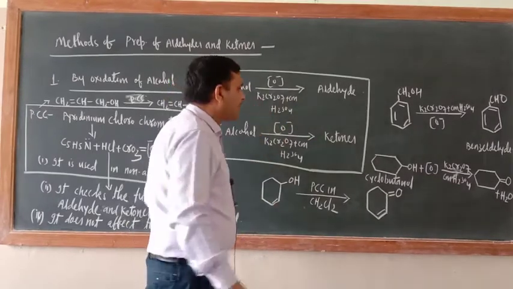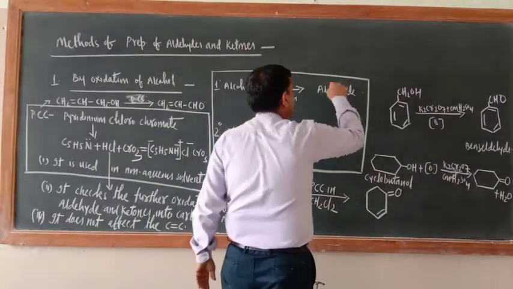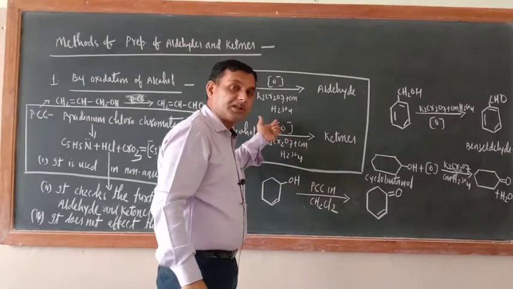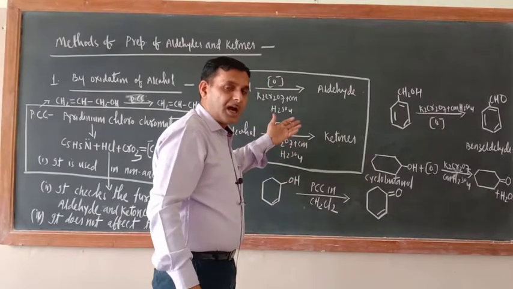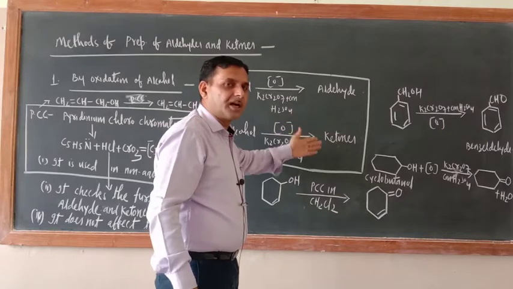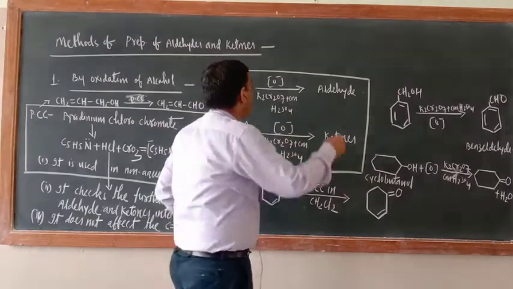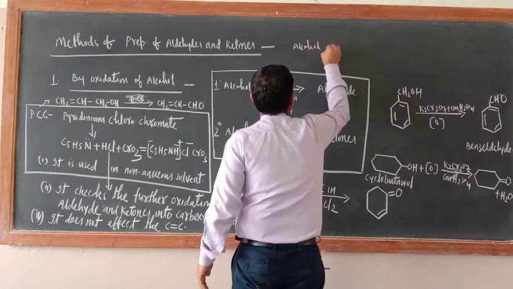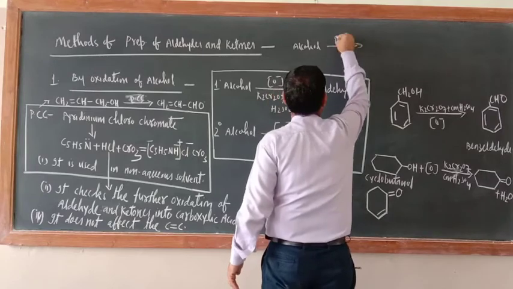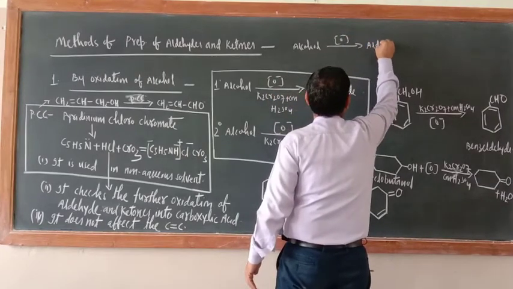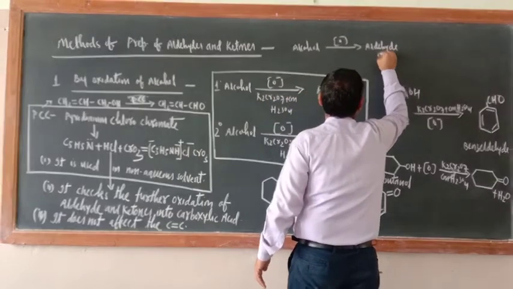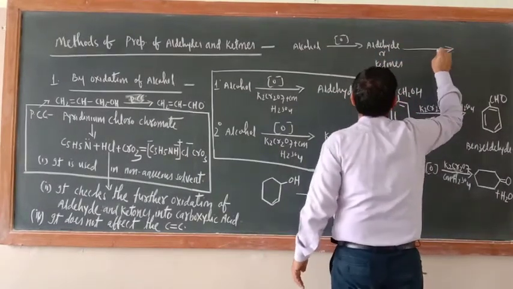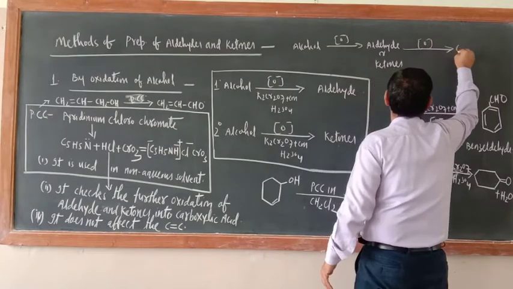What is that problem? These aldehydes can be oxidized into carboxylic acid. Ketone can also be oxidized into carboxylic acid, because they are strong oxidizing agents, and oxidation cannot be checked at the aldehydic and ketonic stage. When alcohol is oxidized, the product is aldehyde or ketone, and these can further be oxidized into carboxylic acid.